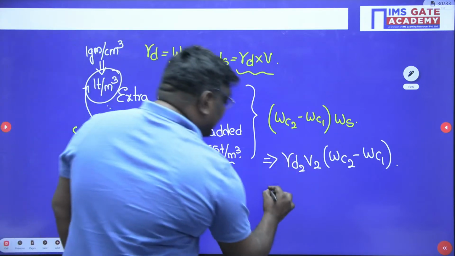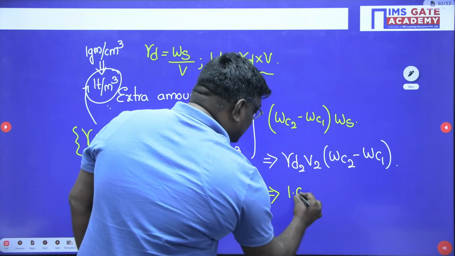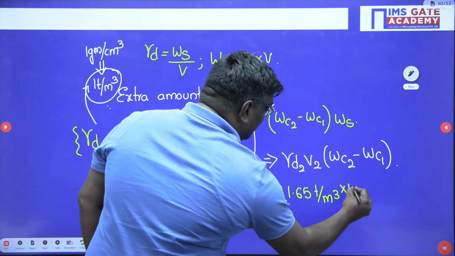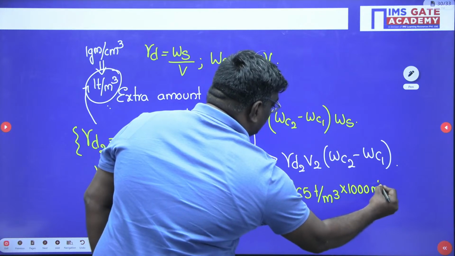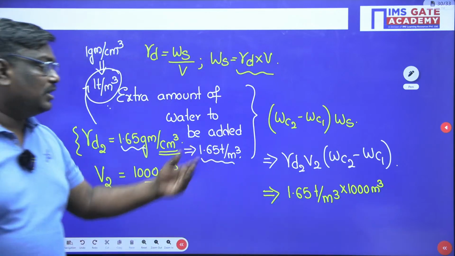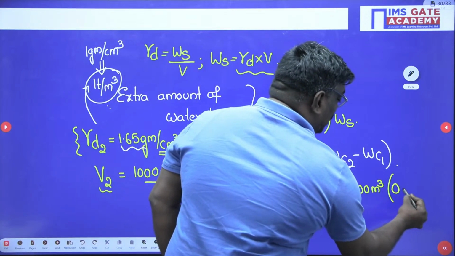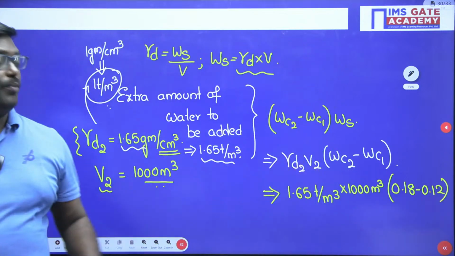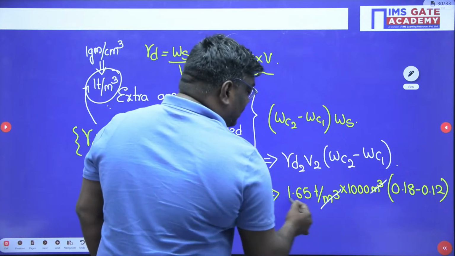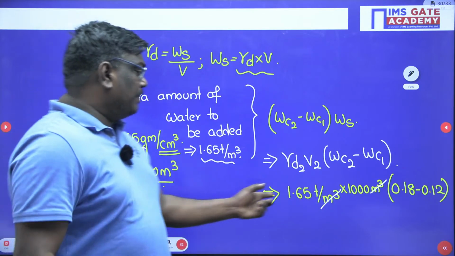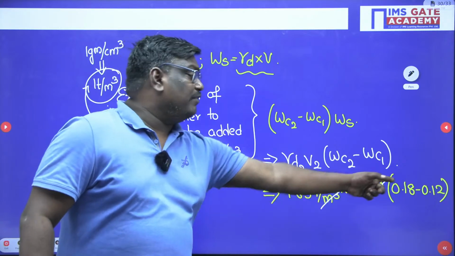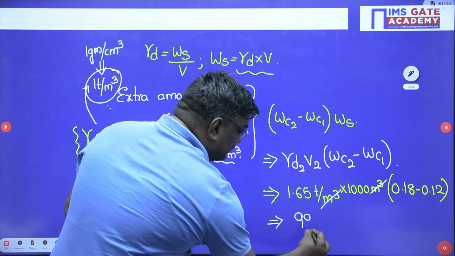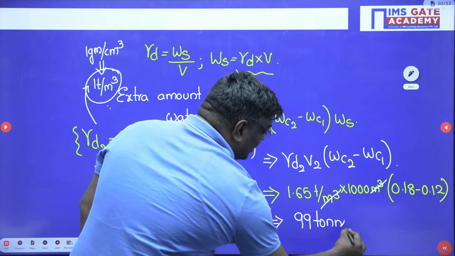So here what is gamma D2? 1.65 ton per meter cube into volume, 1000 meter cube. You can observe how easily you can do. Into 0.18 minus 0.12. So meter cube cancels, 1.65 into 1000 is 1650. 1650 into 0.06 will be equal to 99 tons. Actually, he has asked the question in tons.